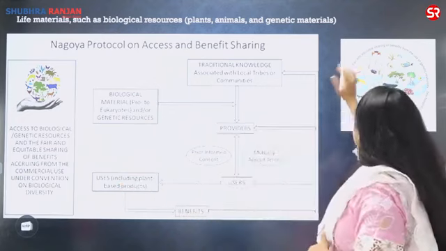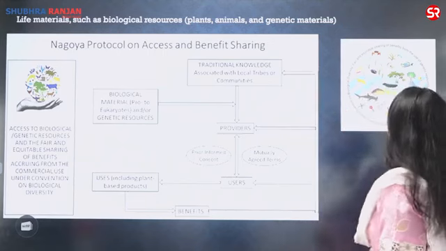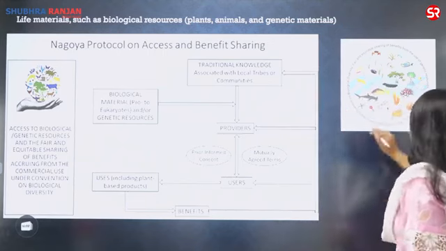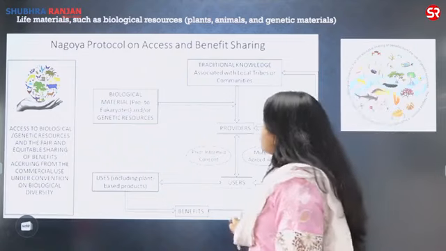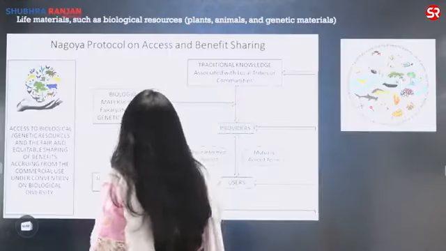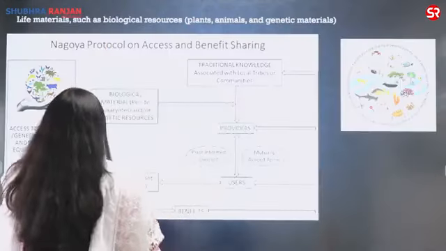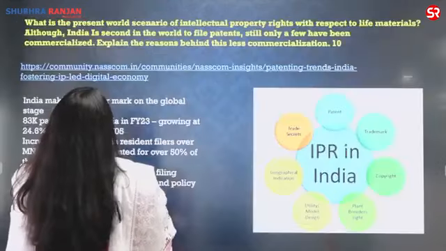This is your symbol of the Nagoya Protocol, and the theme has been written all around it. So if I talk about the life materials or the biological resources, they are governed by these international norms.